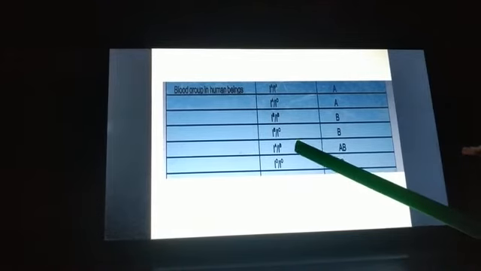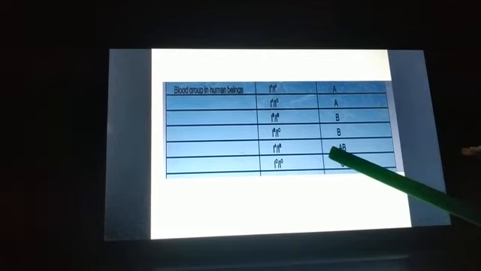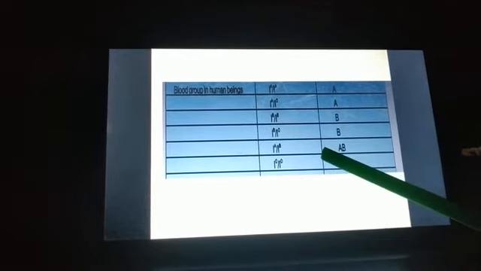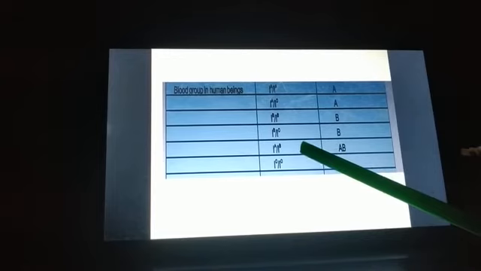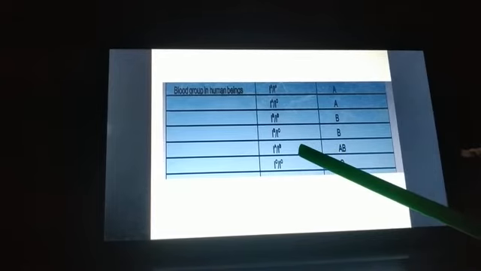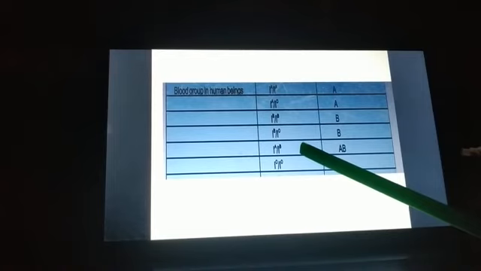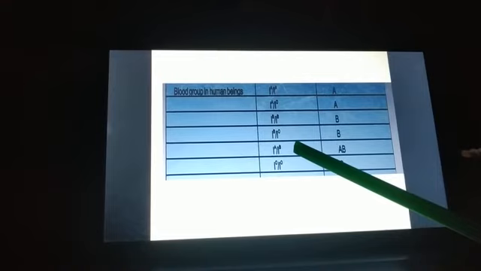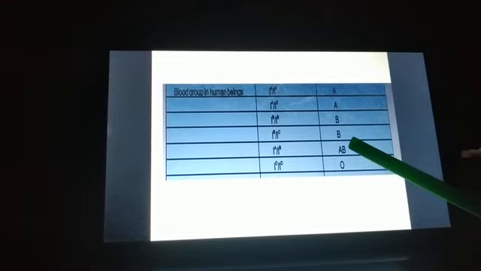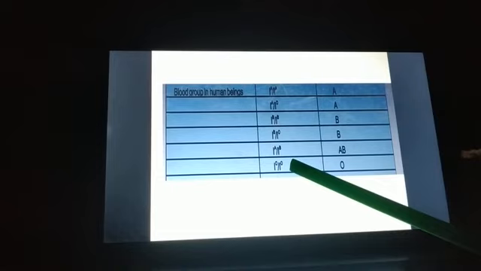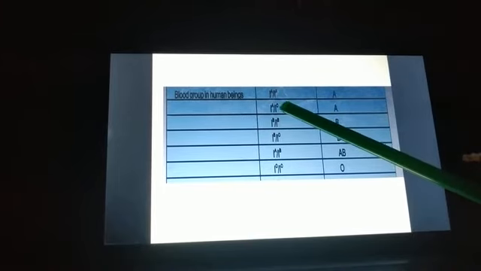Both the alleles are dominant, and as a result both the alleles are expressed. But in incomplete dominance, we have seen none of the alleles were dominant, so we got an intermediate state. But here, since both of them are dominant, both are expressed. If the offspring receives IO from one parent and IO from another parent, then the blood group is O. So here you can see three alleles, A, O and B.